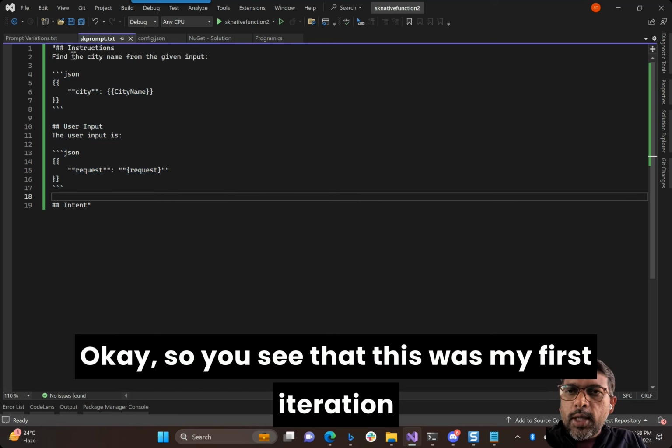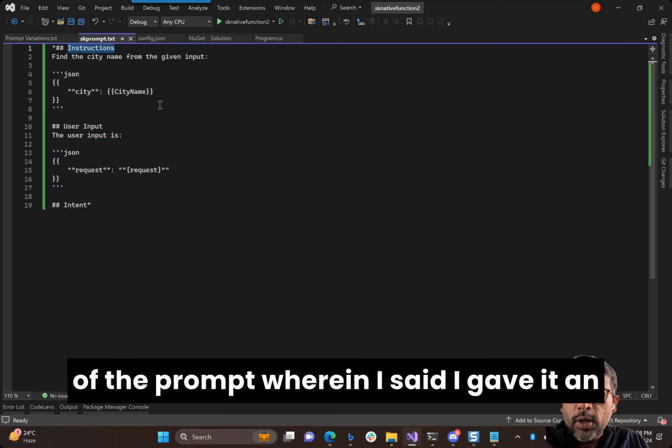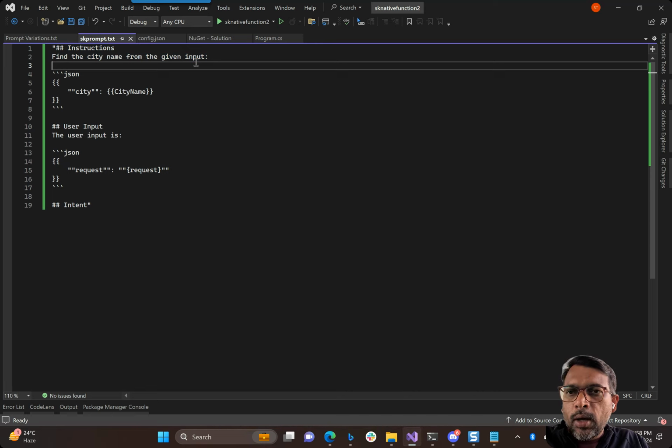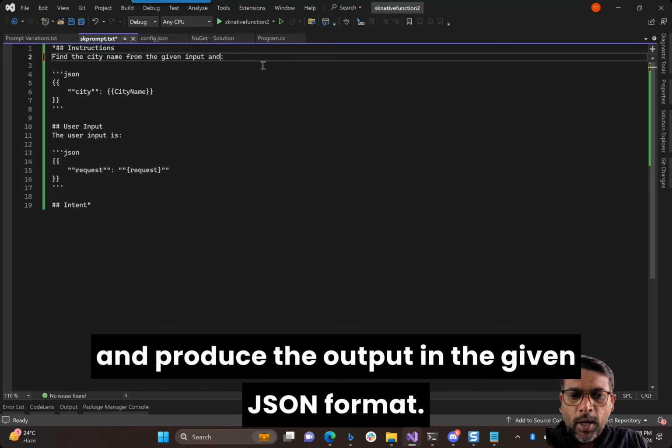Okay, so this was my first iteration of the prompt, wherein I gave it an instruction saying find the city name from the given input, and produce the output in the given JSON format.